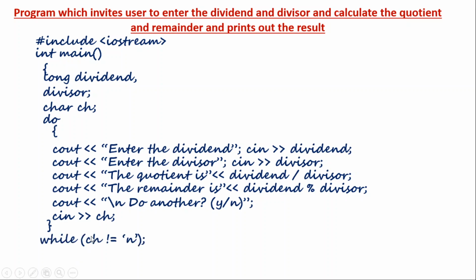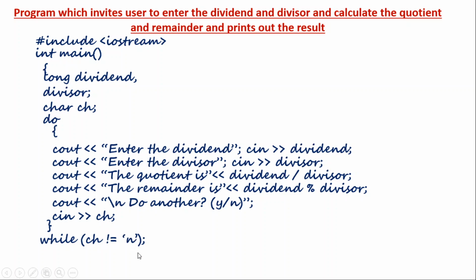Then I have to write while, and in the brackets I check whether the character ch I entered is not equal to n. You know that we have learned this as a conditional operator, not equal to. If whatever character you entered is not equal to n, then this loop body will be executed. The condition is like this: ch, the character which you enter, is not equal to n.